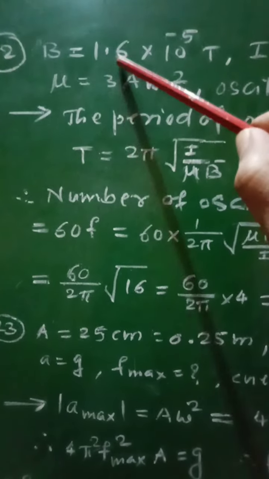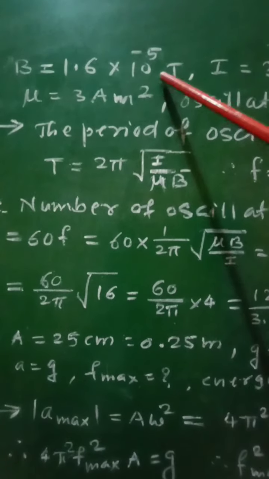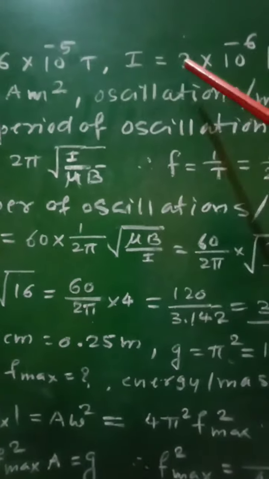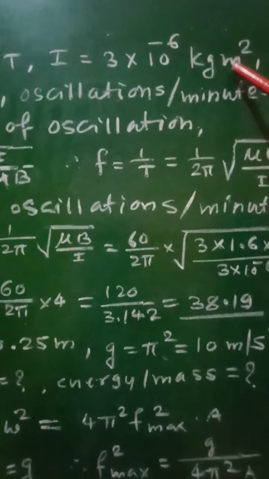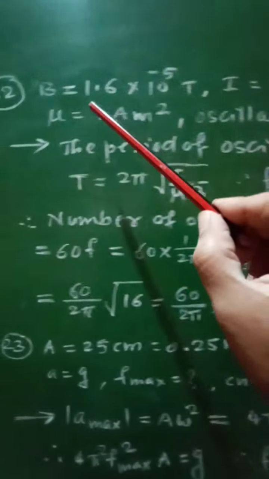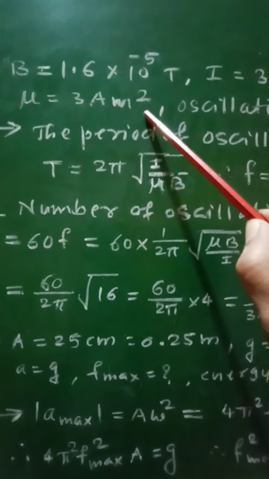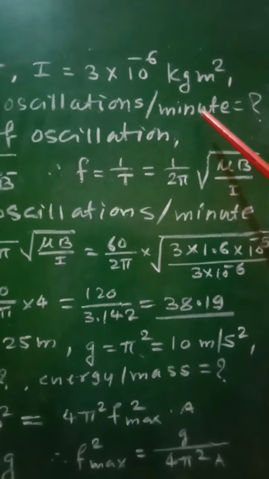Therefore in this numerical the given data is magnetic field B equal to 1.6 into 10 raised to minus 5 Weber per meter square or Tesla. Moment of inertia I is equal to 3 into 10 raised to minus 6 kilogram meter square. Then magnetic moment mu is equal to 3 ampere meter square, and we have to find out the number of oscillations per minute.